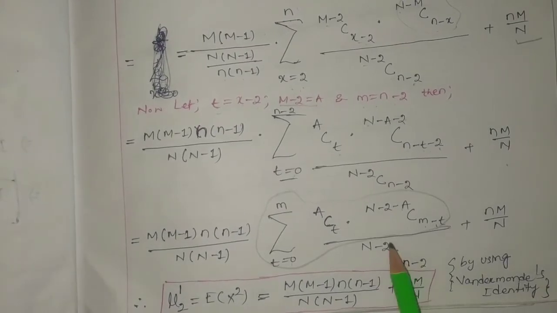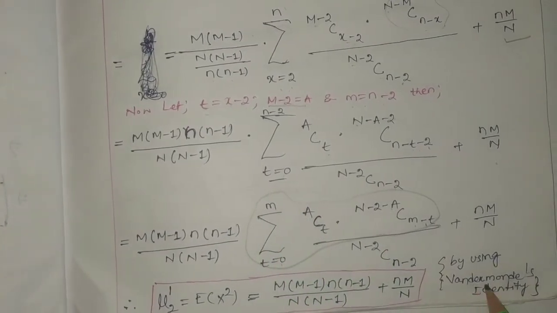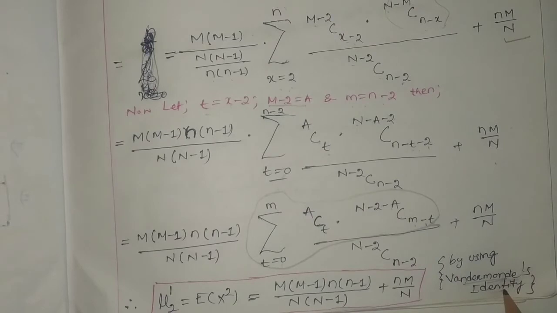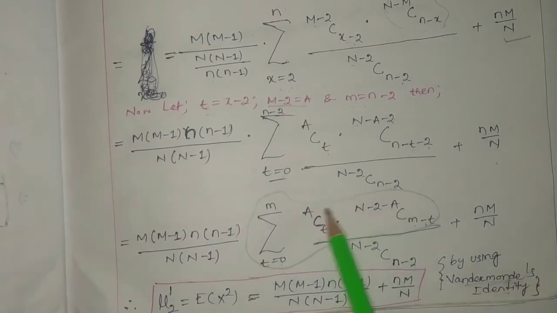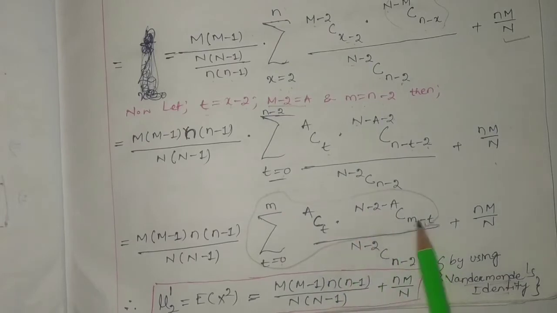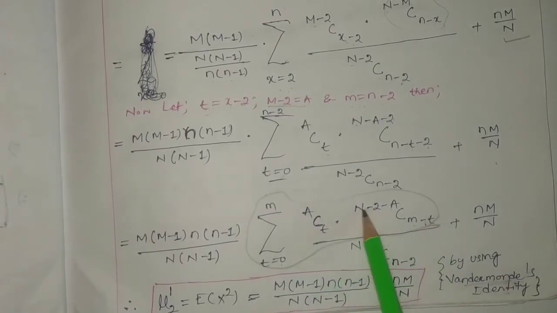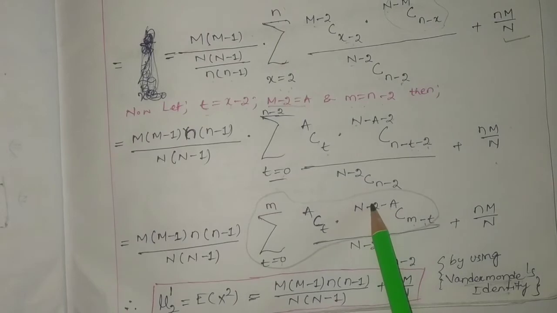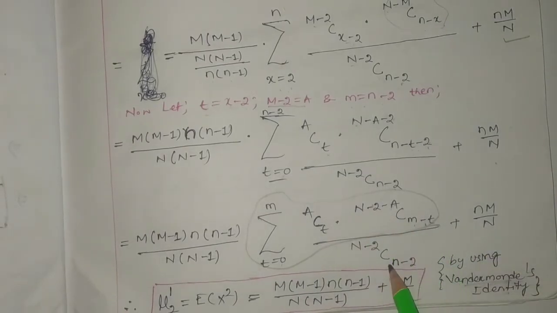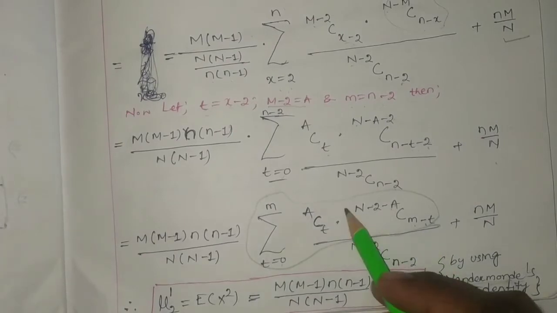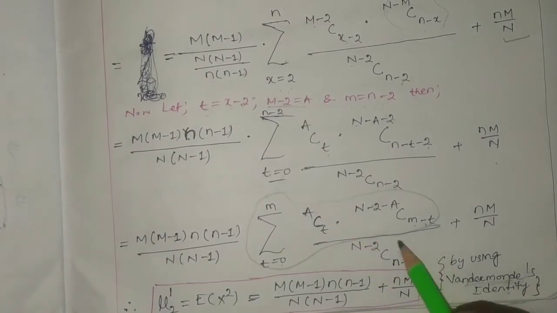For this summation again I am going to consider the Vandermonde identity. Here you can see that this plus this plus this will add, and this is going to add. Here you can see a plus (N minus 2 minus a), that means N minus 2 C m. Here N minus 2 C (n minus 2) is nothing but itself m, so both cancel with each other and we are going to get the value 1. You got my point?